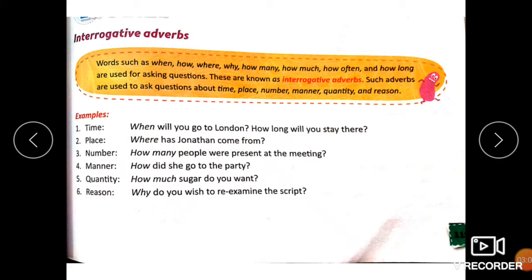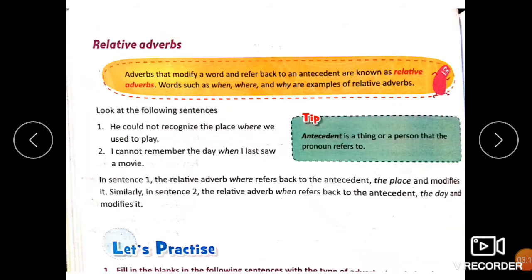It is extremely simple, no rocket science that you won't understand. Very simple. All that you have to understand and recall is these WH words, the way they're used to ask questions indicating these particular aspects. Let's move on to relative adverbs now. This is on page 116. Adverbs that modify a word and refer back to an antecedent are known as relative adverbs. Words such as when, where, and why are examples of relative adverbs.